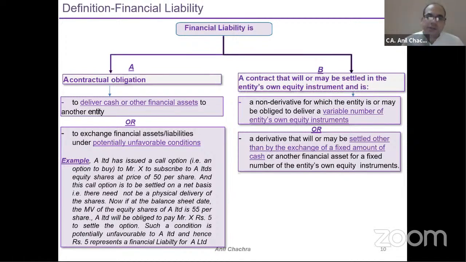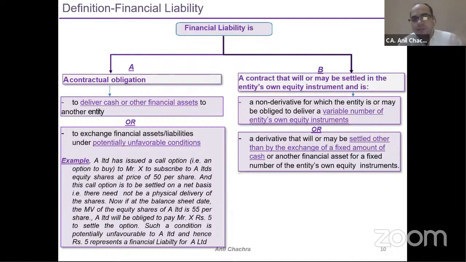What are the unfavorable conditions? Suppose I take you through this example. A Limited has issued a call option. Call option means option to buy. Put option means sell. So A Limited has issued a call option to Mr. X to subscribe to A Limited equity shares at the price of 50 per share. And this call option is to be settled on a net basis, that is, there need not be physical delivery of the shares.